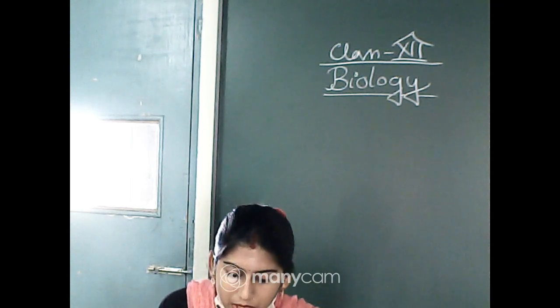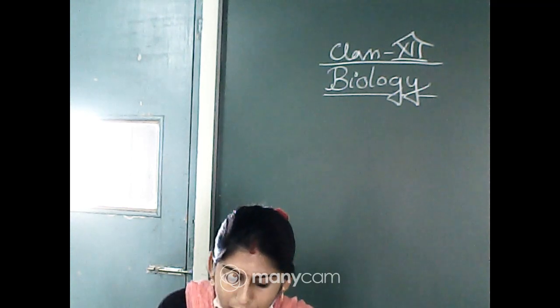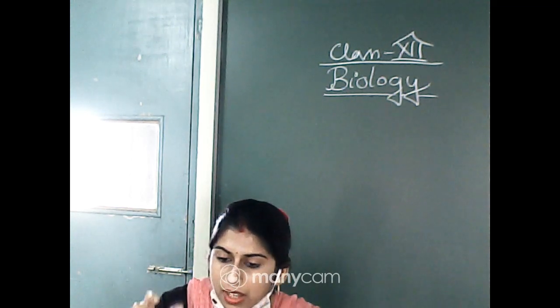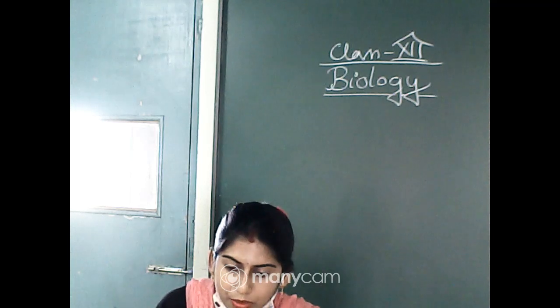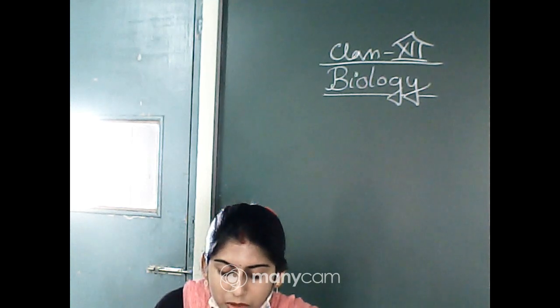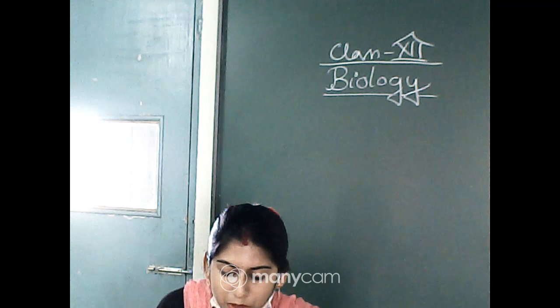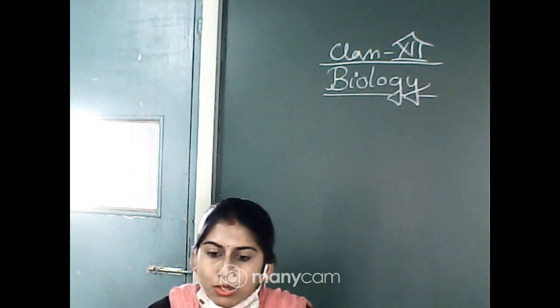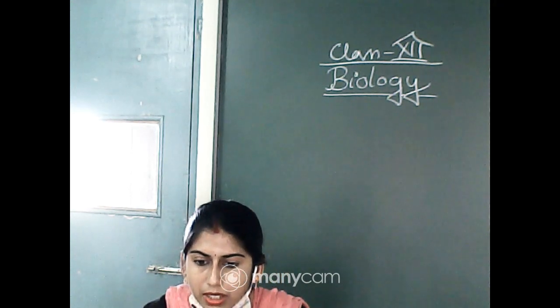Next question number 15. Name the functions of the following. They have provided some terms and asked their function. First one is corpus luteum, second is endometrium, third is acrosome, fourth is sperm tail, and fifth is fimbriae. So first, who will tell me?